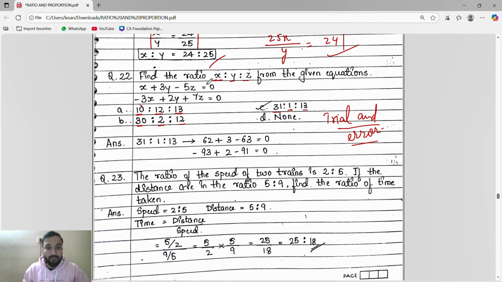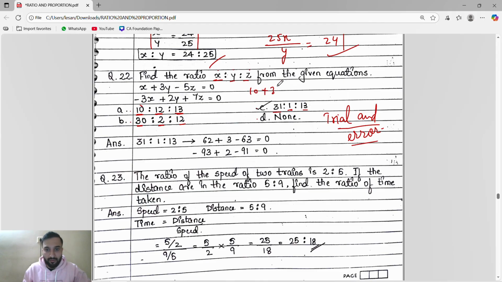We have to see that in both we get LHS equal to RHS, meaning LHS minus RHS should equal 0. Like here, let's suppose x is 10, y is 12, z is 13. Substitute it here. The x is what? 10 plus y is 12.